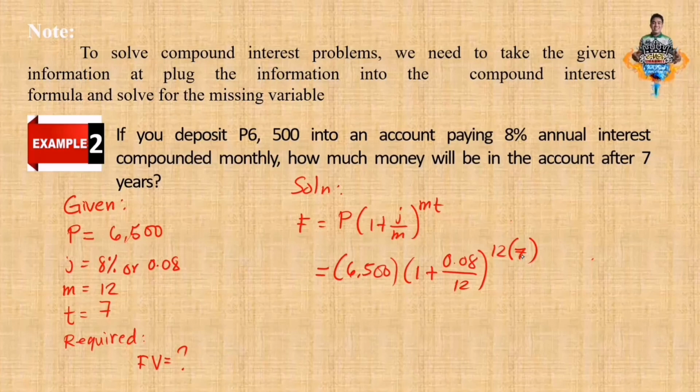Then right after that, multiply it to the 6,500. So the result must be 11,358.24 pesos. Okay, that is how we solved example number 2. Let's move with the problem or example number 3.